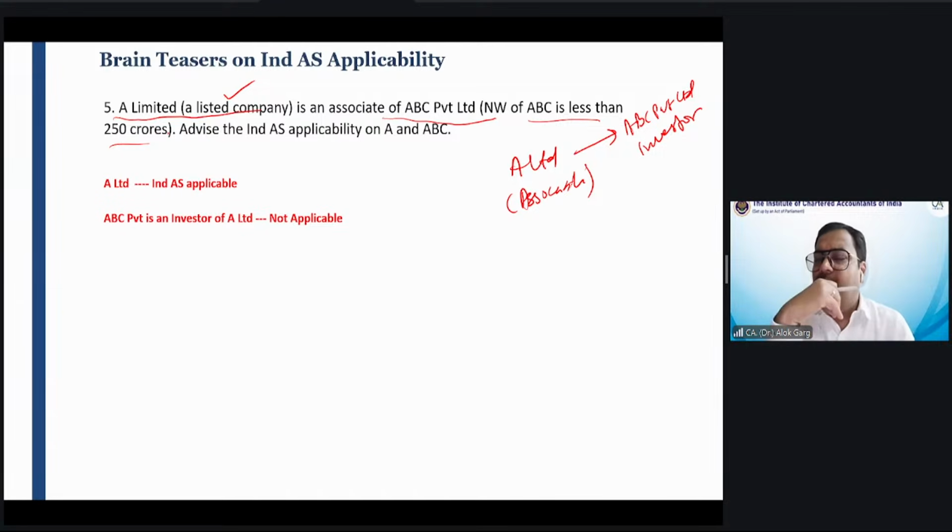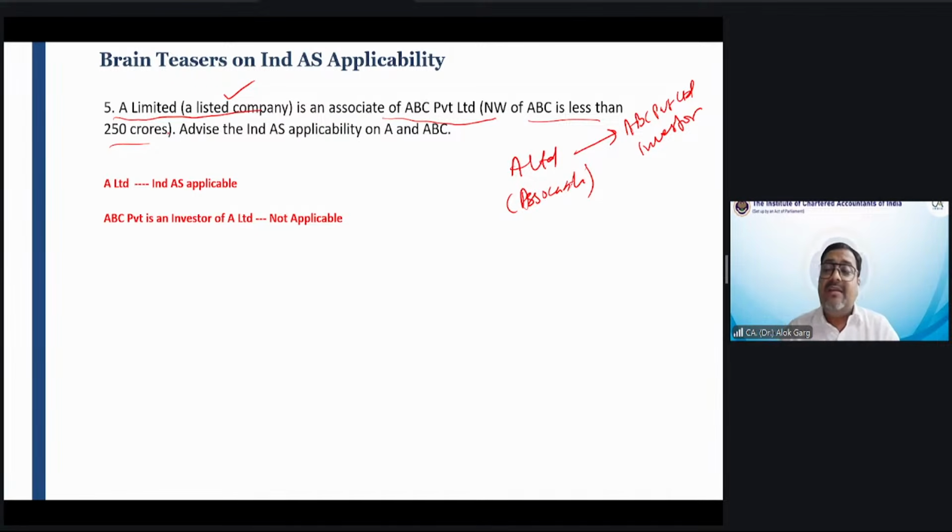Sir, can ABC Private Limited apply Ind AS voluntarily? The answer is yes, if it is not a bank and not an NBFC company, it can apply Ind AS voluntarily. Sir, if it can apply Ind AS voluntarily, then there is no problem because ABC Private Limited has to do the consolidation also. But sir, if ABC Private Limited continues its accounts under ICAI accounting standards, and A Limited has to prepare under Ind AS, then how will ABC Private Limited do the consolidation?